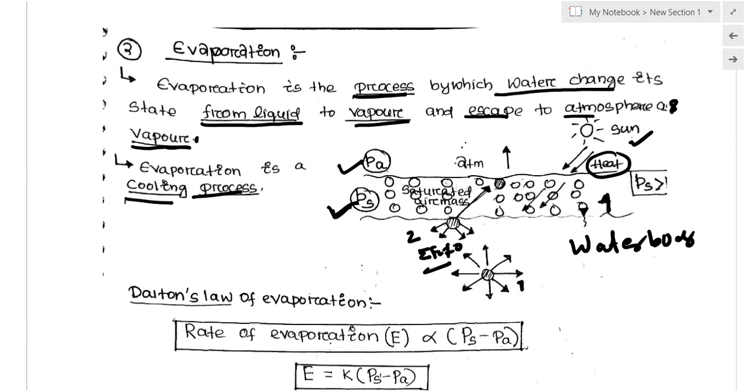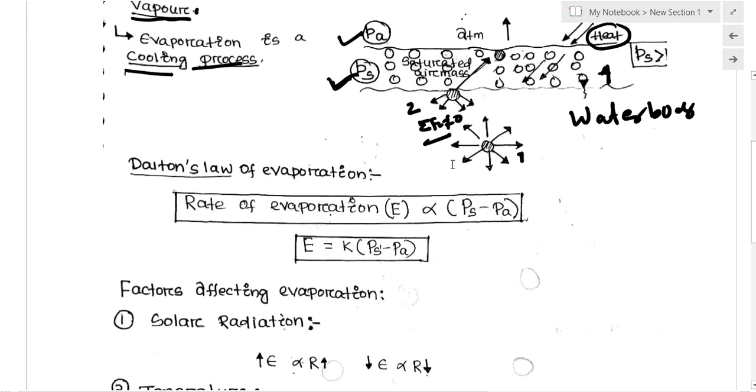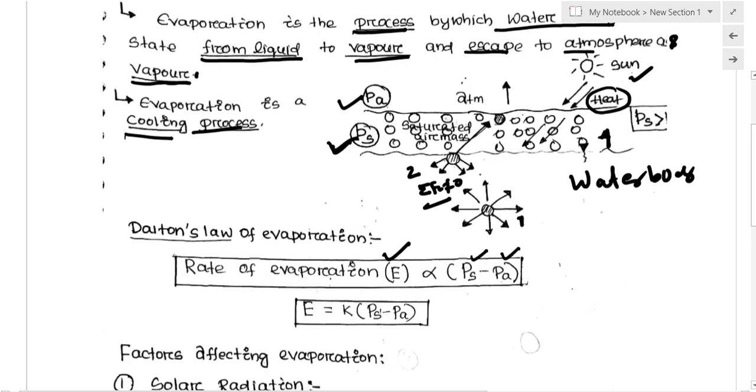It is governed by Dalton's law. Dalton's law of evaporation says that the rate of evaporation is directly proportional to the difference of the saturated vapor pressure and atmospheric pressure. Evaporation will start essentially when the saturated vapor pressure is greater than atmospheric pressure. Then the saturated air mass will move in the upward direction. That is called evaporation.